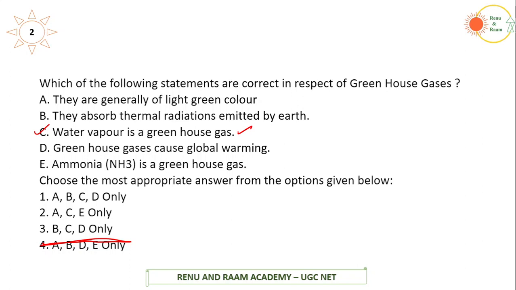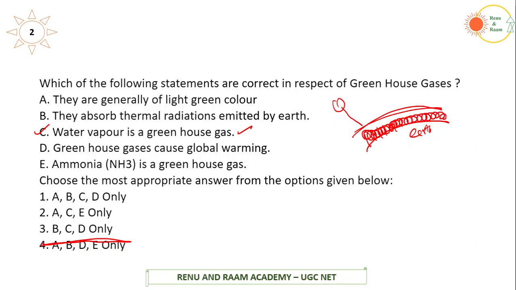Yes, see, greenhouse is a mechanism wherein the heat gets trapped in the Earth's atmosphere. This is the Earth's atmosphere. The heat gets trapped due to the gases which are present in the atmosphere. Let's say that from the sun, the light is coming, the heat is coming, and as a result of the presence of certain gases, the heat gets absorbed here. The heat is trapped here.